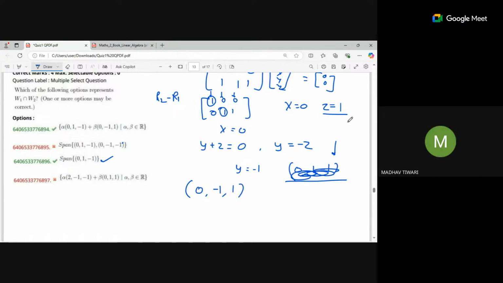Because we have only one independent variable, I can give any value to this independent variable. It can take any value. So I can take 2 also. Yeah, you can write 2 here as well.